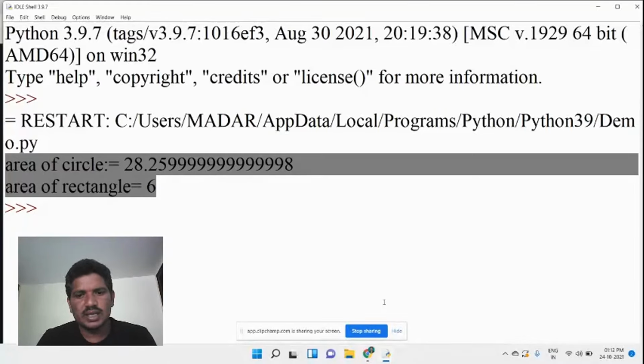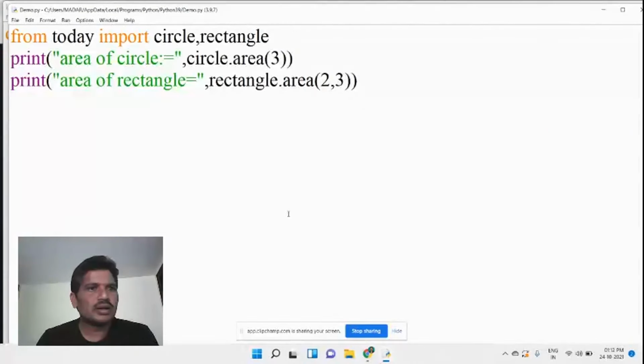Then what you have to do is first create one directory. The directory name is also called the package name. Inside the directory you should save either class files, modules, or sub packages. A module is nothing but a Python file. Then every package or every directory should have one file called init.py. What is the purpose of using that file inside the package? So that the interpreter can easily recognize that the directory is treated as a package. For that purpose, we use the init file in every package.